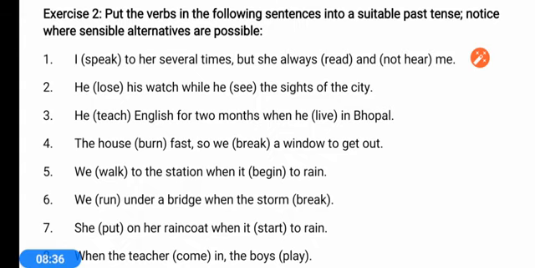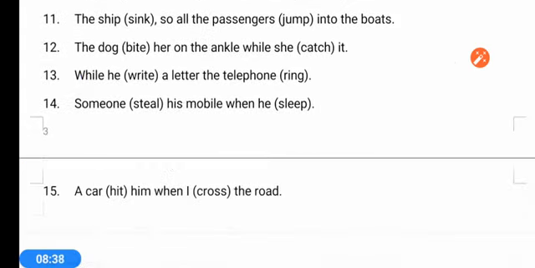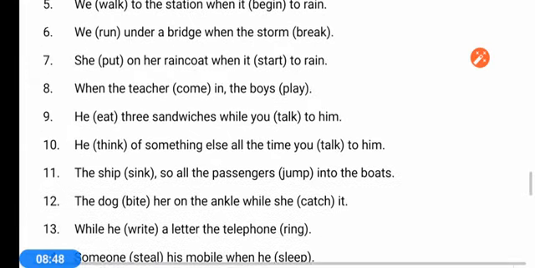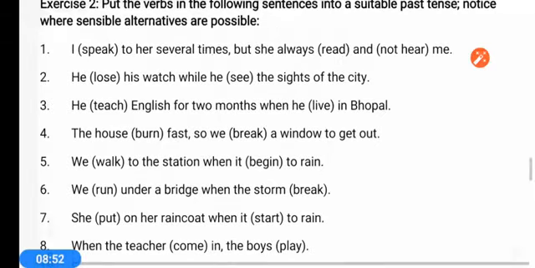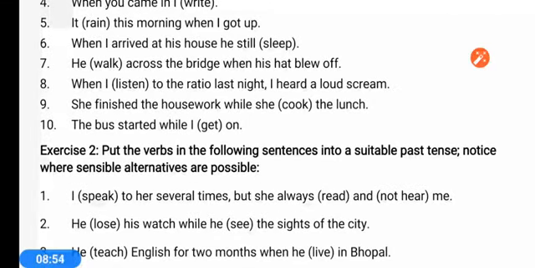In the same way you are going to do all these exercises. If you don't understand any exercise, you can ask questions in the given time slot. It is 12 to 2. Between 12 to 2 you can ask any question, and if you have doubt in any of these exercises of past continuous, then I'll give the answer to all of you. I hope you might have understood this past simple, past continuous and present simple.